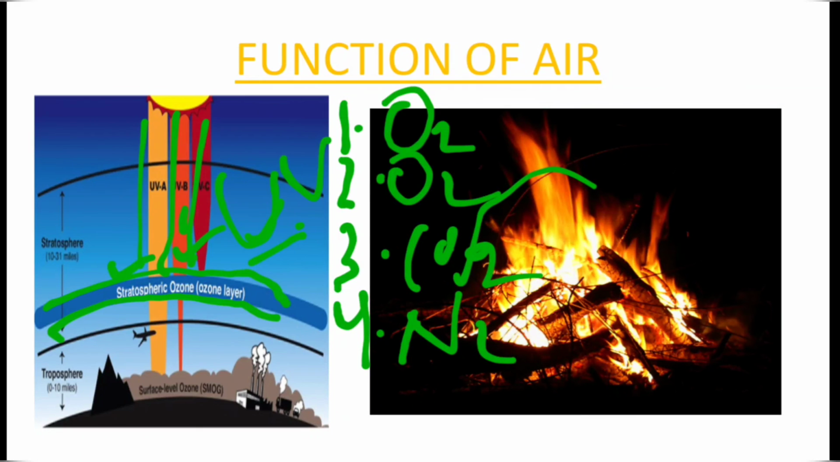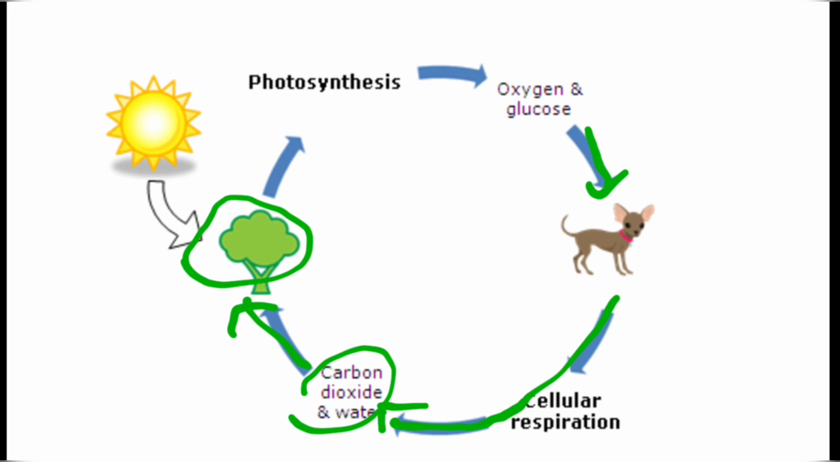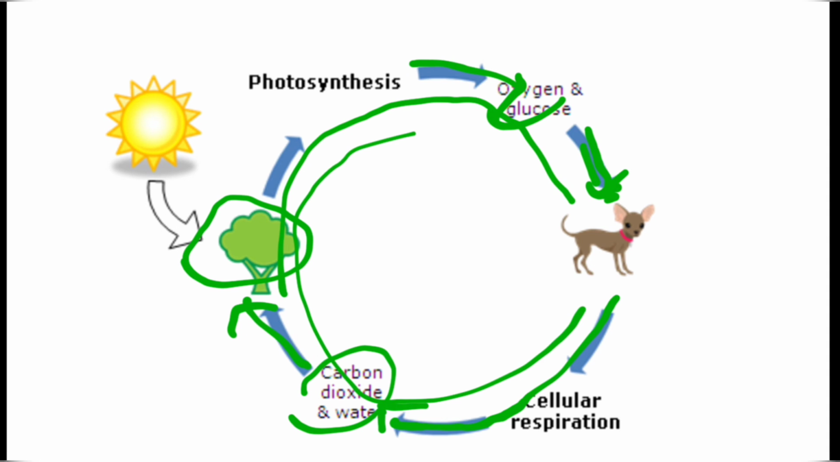So this is how the air is replenished in the atmosphere. Oxygen from the atmosphere is taken by animals and plants in the process of respiration, in which they give out carbon dioxide. This carbon dioxide is then taken by the plant in photosynthesis, which gives oxygen, and this oxygen is again taken by different animals. In this process the cycle continues, and this is called the gas cycles.